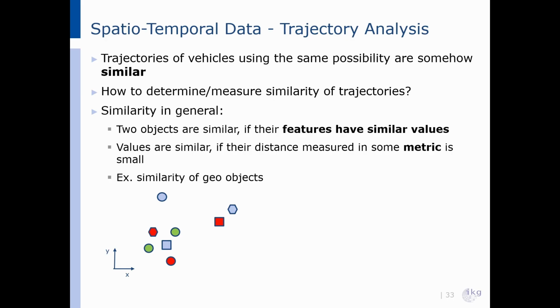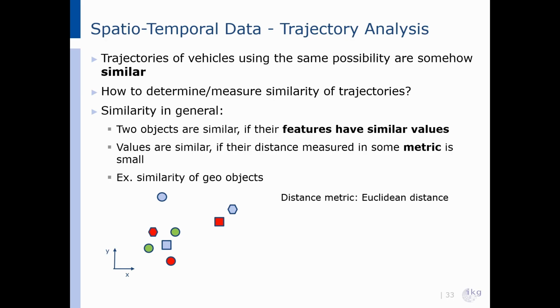In general, two objects are considered similar if their features have similar values. And two values are similar if the distance between them, measured according to some metric, is small. Let's take a simple example with some geometric shapes and objects, which is down here on the left side. Here we see some points, shapes, and colors. Whether two objects are considered similar here depends on the features we evaluate and the metric we use.